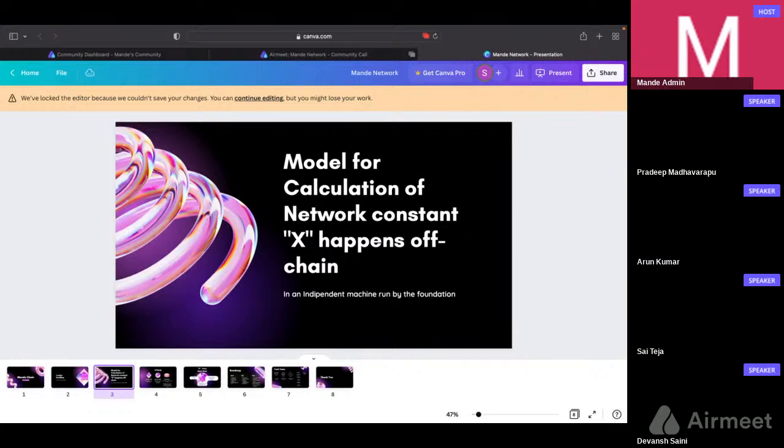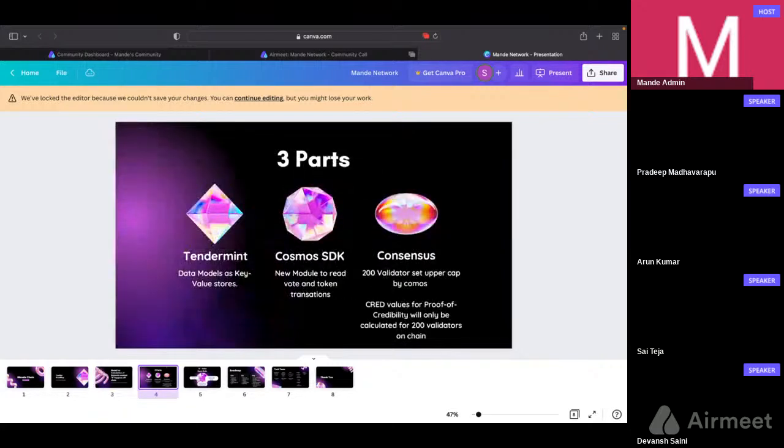So the network constant is a method we are implementing to look at all the states and decide how much we should incentivize people for collaborating or voting on each other. We'll come to the network constant and how we are implementing it in more detail.